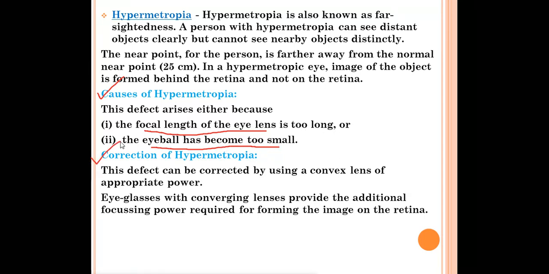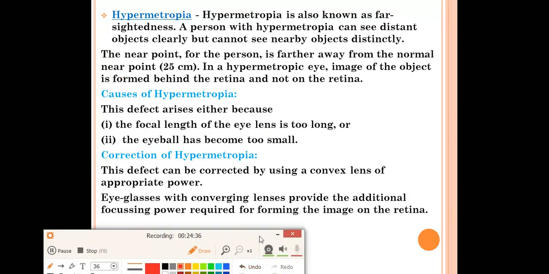Now, how can it be corrected? Just the opposite lens we have to write over there. There we have written concave lens in myopia, and here we have to use a convex lens. It can be corrected by using a convex lens of suitable power. Convex lenses are also known as converging lenses. So what will the convex lens do? They will converge the light rays and the image will be formed on the retina. Okay, so this was all about your hypermetropia.